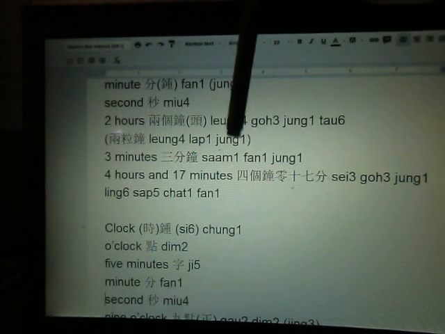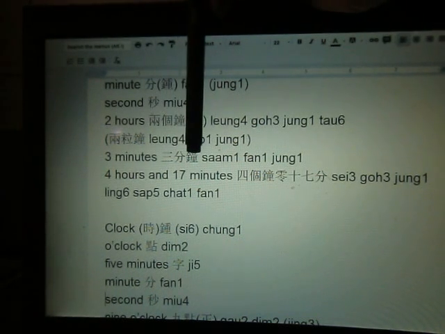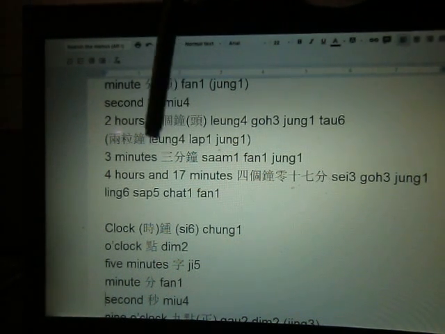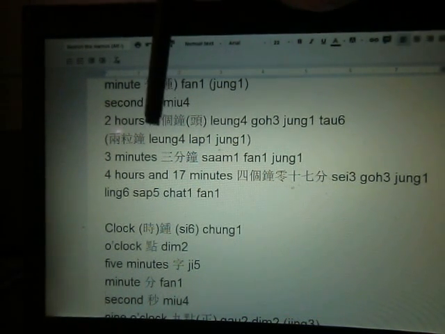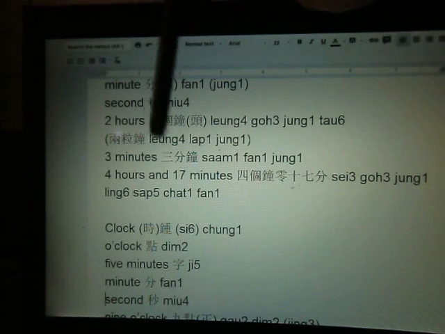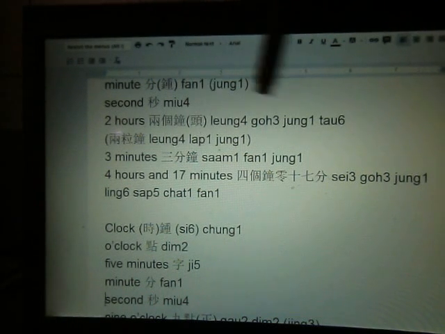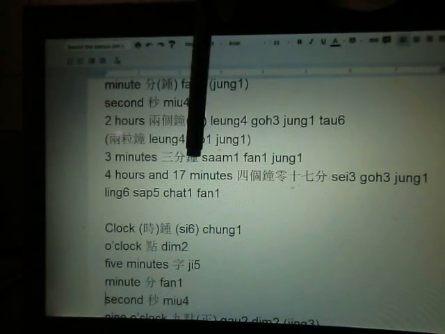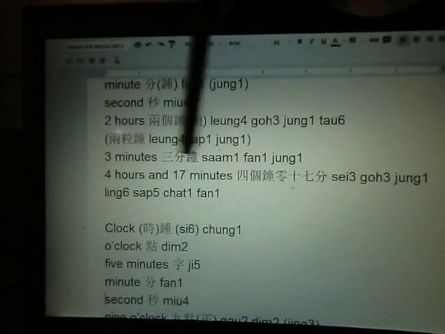Right, 兩粒鐘. And if you have 3 minutes, you say 3分鐘. 兩 sometimes replaces 2, especially when we try to quantify things, we say 兩 instead of 2. 2 is more for calculation, 兩 is for quantifying. If you don't understand the numbering system, you can go to my other episode. 3分鐘, 3 minutes. 3分鐘 is more correct than just 3分.